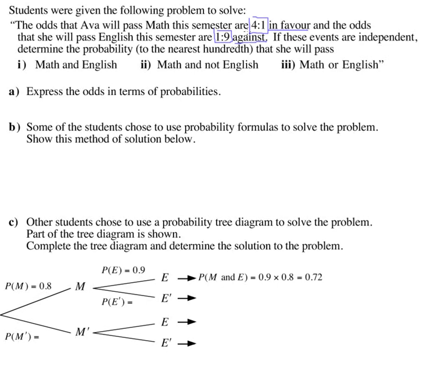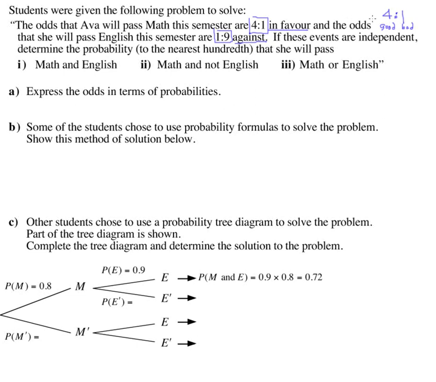And depending which way they say it, you're going to either read this forwards or backwards. 4-1 in favor. If they say in favor, it means the first number is the favorable outcome. So this is 4 good, 1 bad.